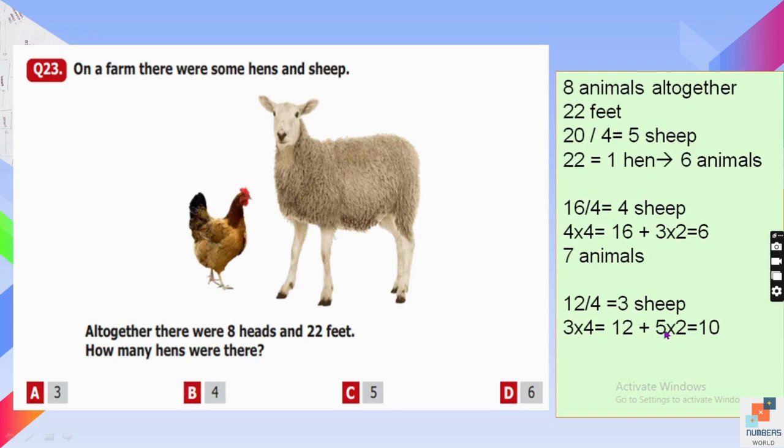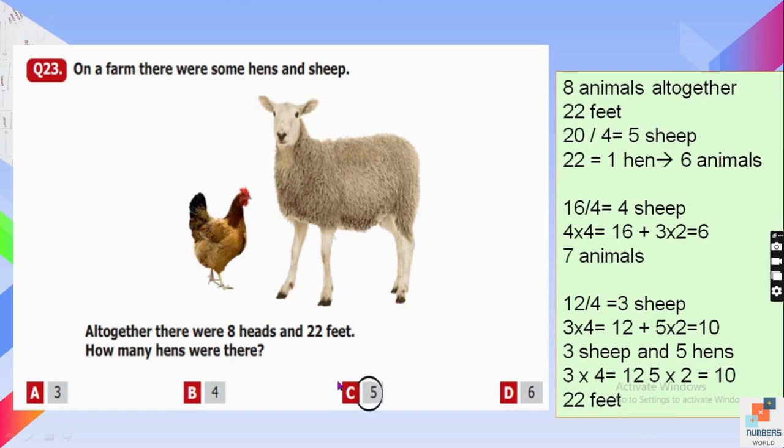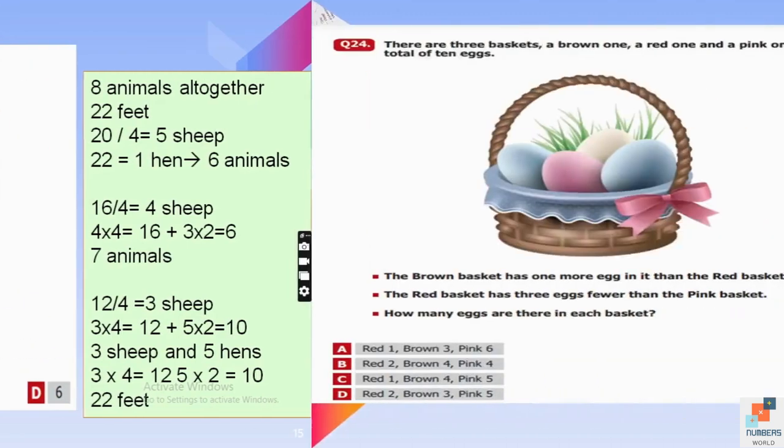So 2 feet each, and the total number of feet is 22 now. 12 plus 10, and then according to this, there are 3 sheep and 5 hens. So the total is 8. 8 animals are there, and 22 is also correct. So yes, according to all our calculations, there are 5 hens.